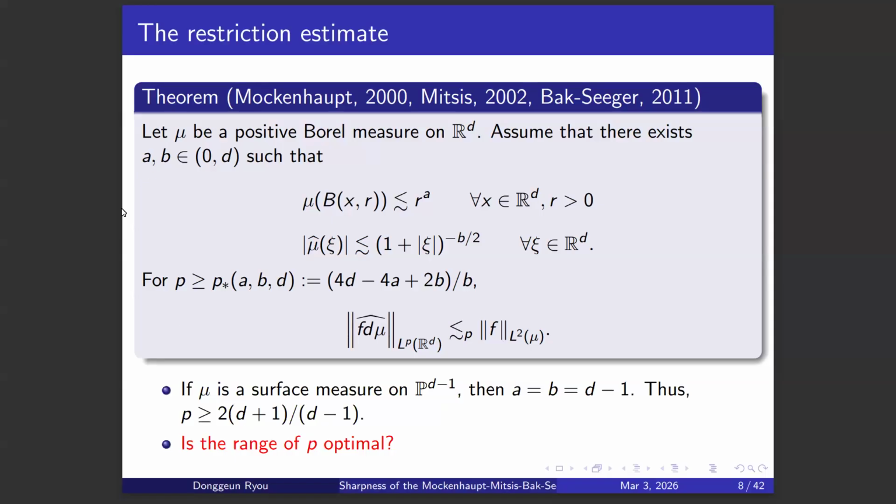So this result reproves the Stein-Tomas theorem, because if mu is a surface measure on the paraboloid, then a and b are both d-1, so p star is the same range as in the Stein-Tomas theorem. And in the Stein-Tomas theorem, the range was optimal. So we can ask the same question: is the range of p optimal in this? Let's call this the generalized extension estimate from now on. So we can ask if the range of p is optimal for this generalized extension estimate.